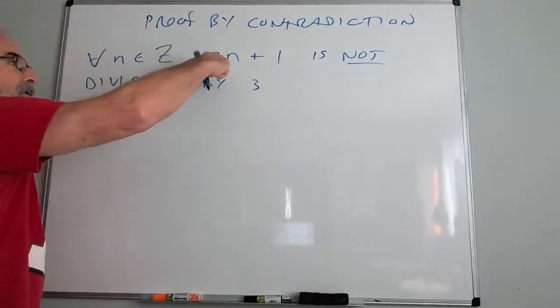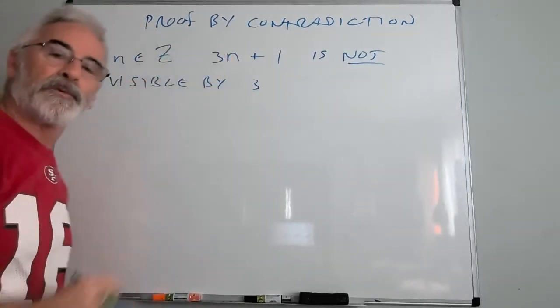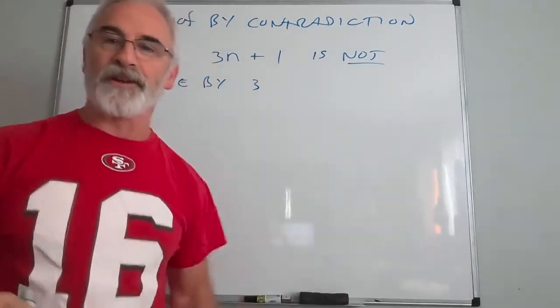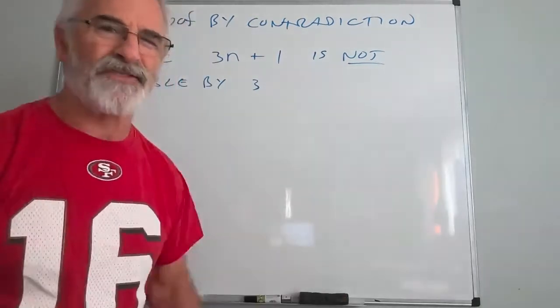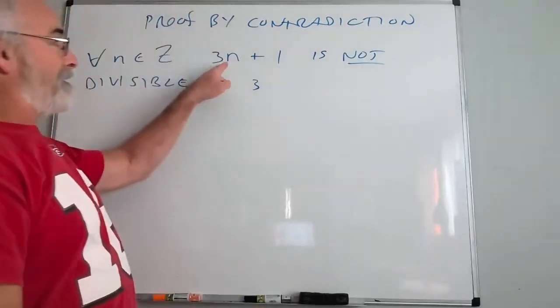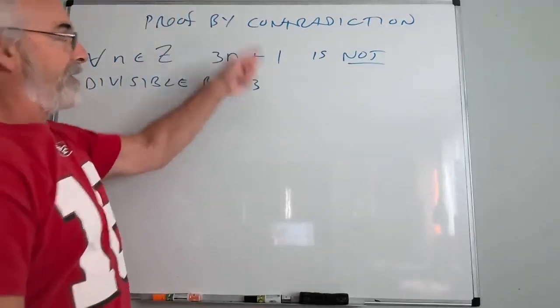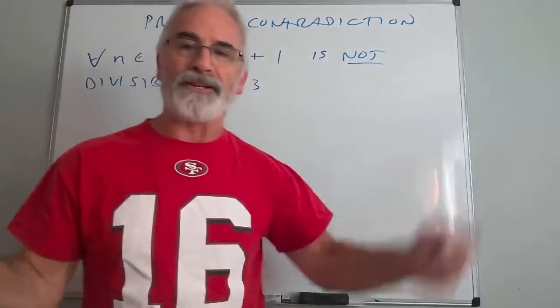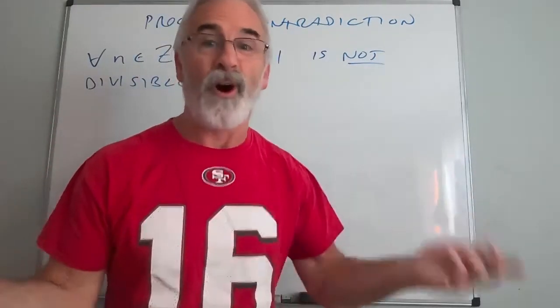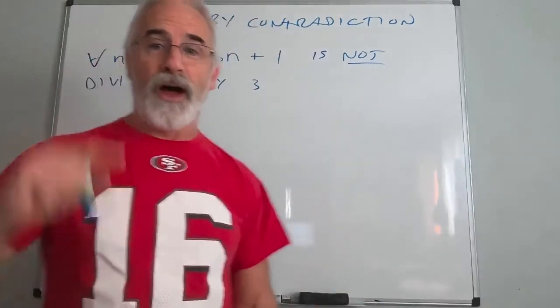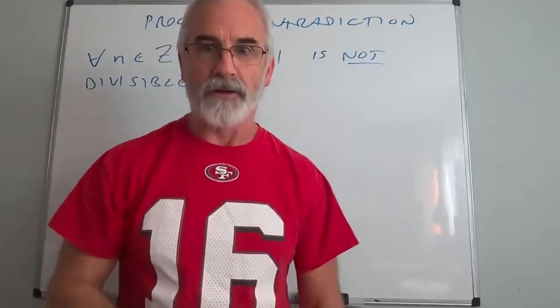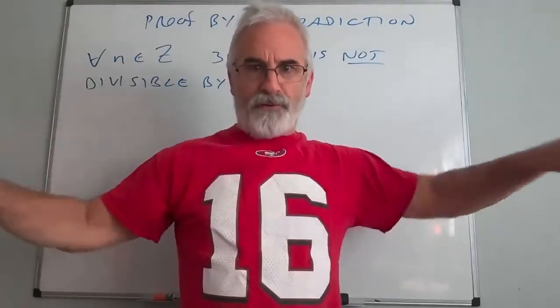If n is an integer, then 3n is definitely divisible by 3. So if I always add 1 to it, I'm pretty sure we'd all agree that's not going to be divisible by 3. So if n is 0, I have 1, then I'm going to 1, 4, 7, 9. I'm pretty sure that's going to fail, but I have to prove it always fails. So I'm going to make a long list of integers. Okay. So I'm going to go 0 and then go in both directions forever.